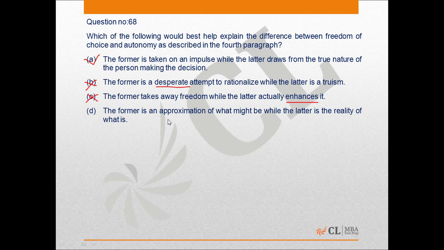Option D says the former is an approximation of what might be, while the latter is the reality of what is. Now the paragraph doesn't talk about what is an illusion and what is a reality. Yes, in the first example it does talk about the illusion of freedom, but that might actually be real, and nowhere is it mentioned that the second choice is the real choice. So this one is a bit fake. If I compare A and D, I should go with A because it's directly mentioned or directly hinted in the paragraph.